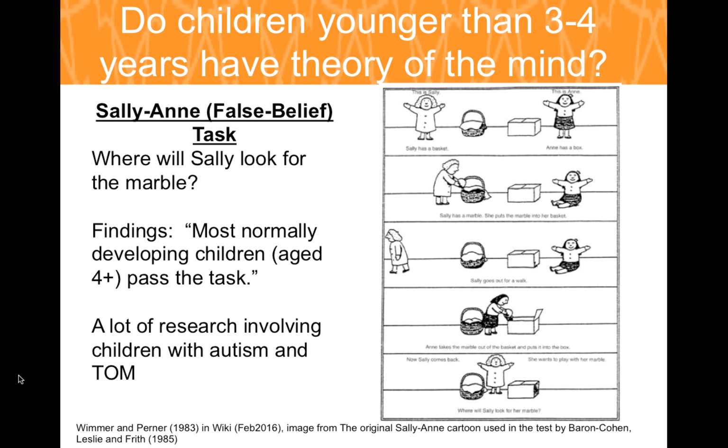So we know that Sally would look for it in the basket because that's where she left it. The question is, will a child demonstrate theory of mind and know that Sally thinks the marble is in the basket, even though we saw Anne move it to the box? And what they found is that most normally developing children aged 4 and over pass this task.